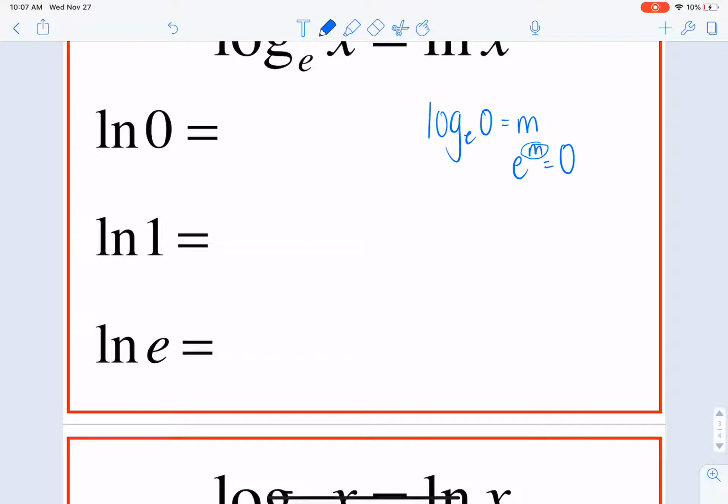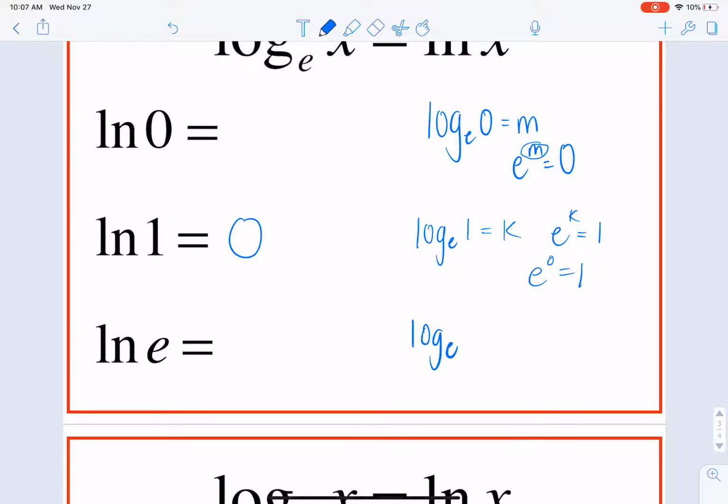The natural log of 1, again, is the same thing as log base e of 1. Let's call that equal to k. So e to the k is equal to 1. That would be to the 0 power, because I know that anything to the 0 power is just equal to 1.